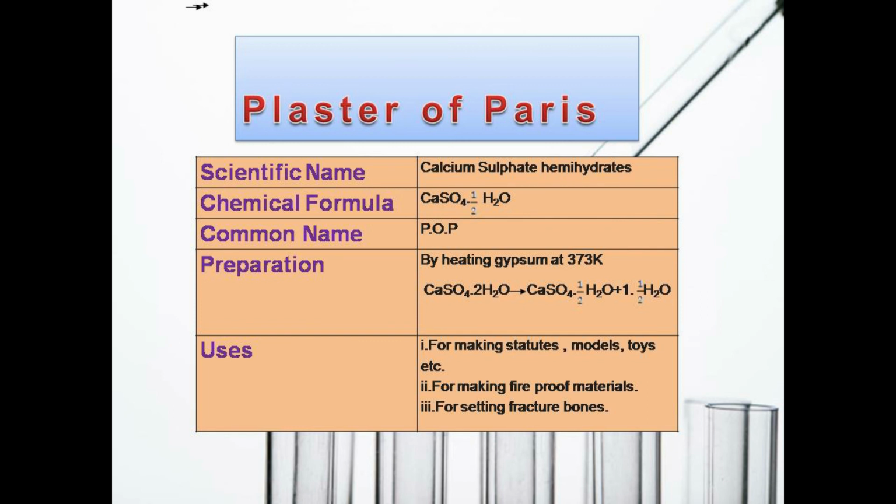Plaster of Paris. Scientific name is calcium sulfate hemihydrate. Chemical formula CaSO4 half water. Common name is POP. It is prepared by heating gypsum at 373 Kelvin. Its uses: it is used for making statues, models, toys, etc., for making fireproof materials and for setting fractured bones.